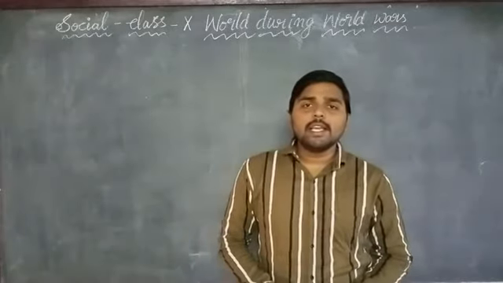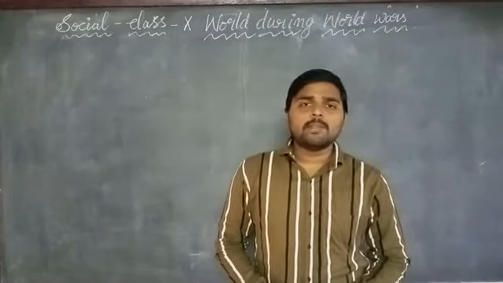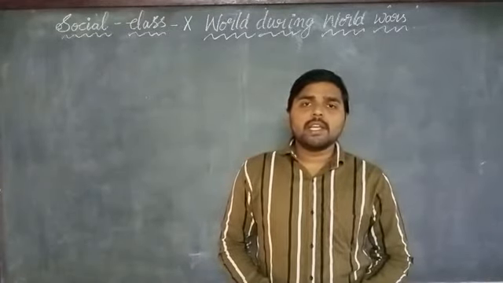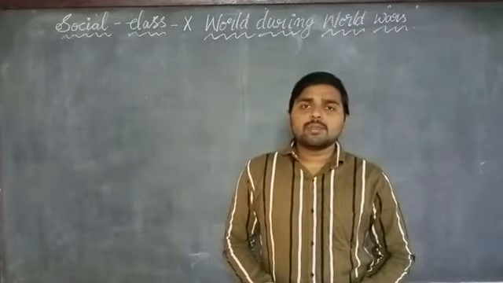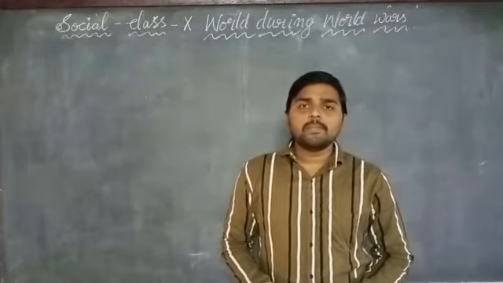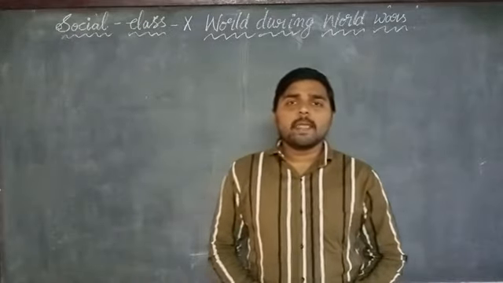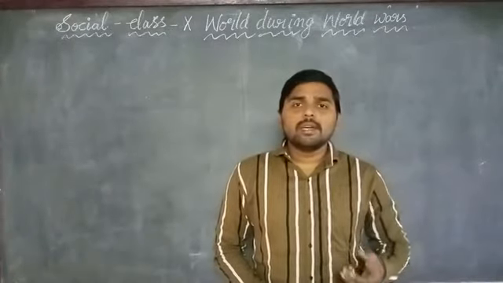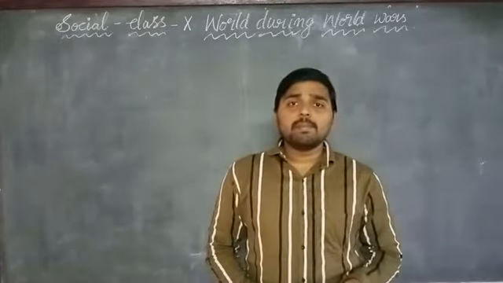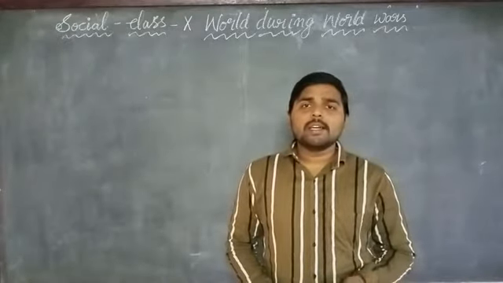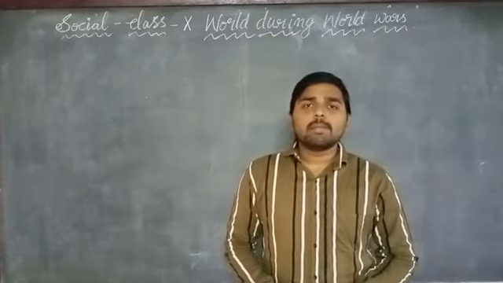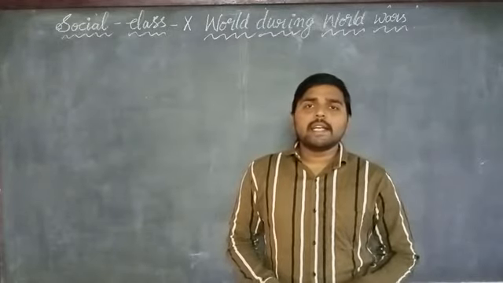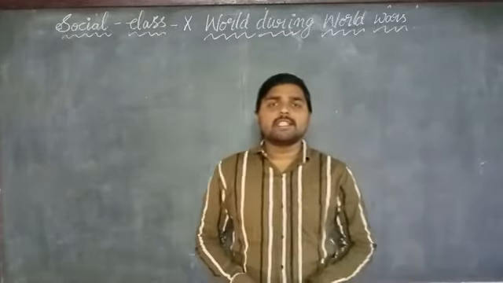Who called the 20th century the age of extremes? The famous historian Eric Hobsbawm called the 20th century the age of extremes. Why? Because so many inventions and developmental processes were going on in the 20th century, and dangerous developments also evolved in this century, and the Great Economic Depression also occurred in this 20th century.